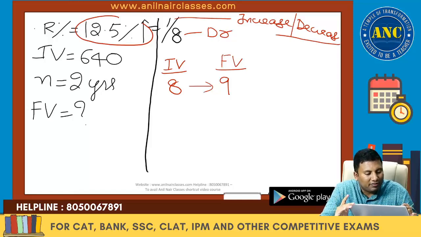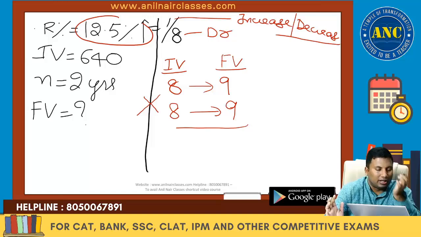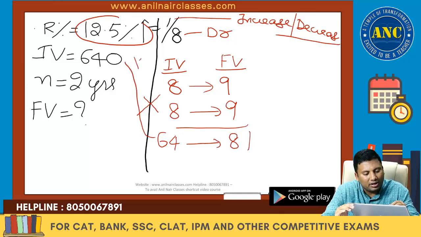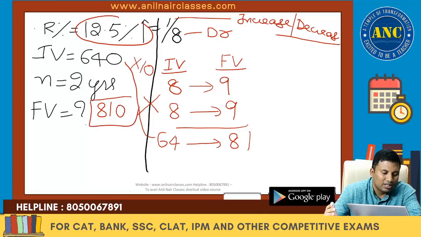It is not for 1 year, it is for 2 years. Second year also, 8 has become 9. One event is happening after another event. Fundamental principle of multiplication. 8 8s are 64. 9 9s are 81. 64 is becoming 640 into 10. 81 will become 10 times. Final value is 810.